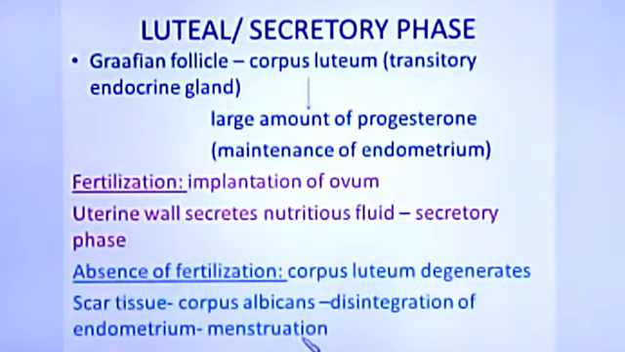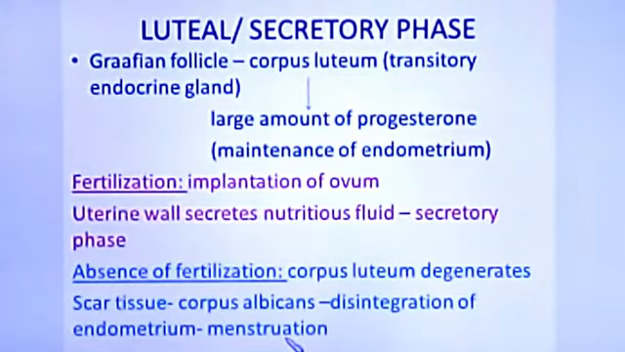So if the ovum is implanted, then the uterine wall starts secreting the nutritious fluid in the secretory phase, and that is why it is called the secretory phase, and then the development of the fetus occurs. But in the other case, if fertilization does not occur, the corpus luteum degenerates and becomes scar tissue called corpus albicans, and then again the first change we saw in the uterus, the disintegration of the endometrium, occurs, and it leads to menstruation.